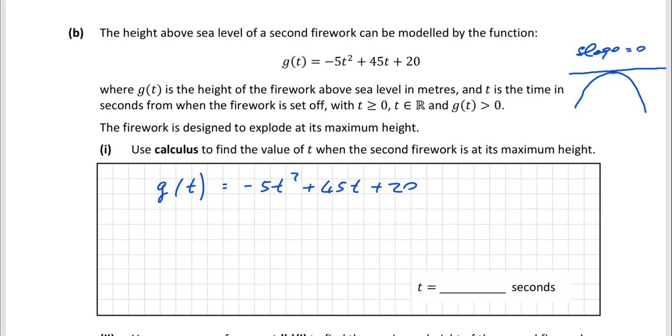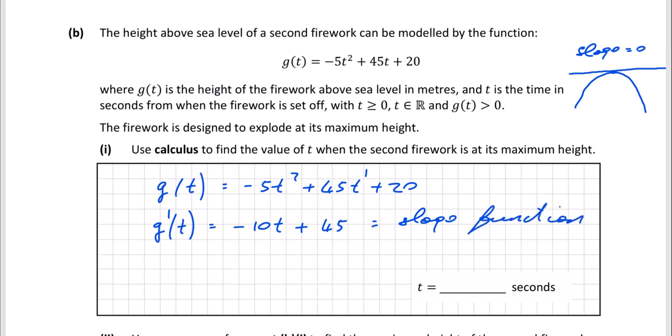Well, if you differentiate the function g of t, so we put g prime of t here, you'll get 2 times minus 5 is minus 10, t to the power of 1, plus 45. So you bring the 1 down, multiply it by the 45, reduce the power by 1, so it's t to the power of 0, which is 1. So this here is our slope function. So we can find the slope of any tangent at any time t. We need the slope to be 0. We want to find this t value here.